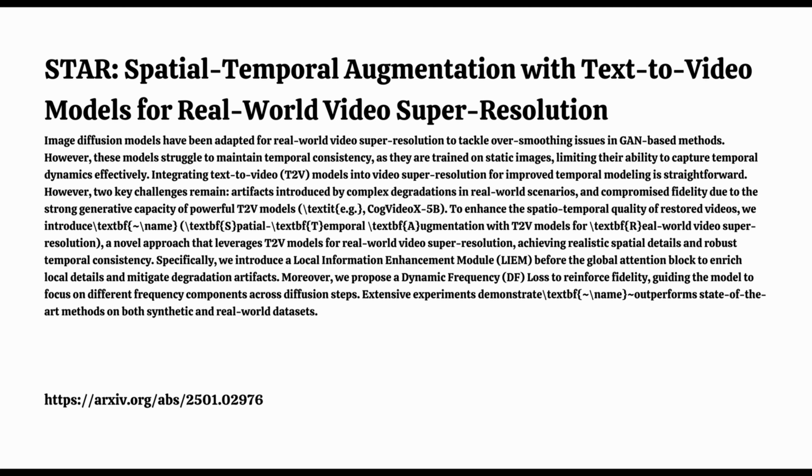So the researchers behind STAR, they've incorporated two key innovations. The first is the Local Information Enhancement Module, or LIEM, and they recognize that standard text-to-video models often rely on global attention. And while this works well for generating an entire video, it's not ideal for restoring intricate details in specific regions. So it's almost like trying to fix a small tear in a tapestry by reweaving the whole thing.